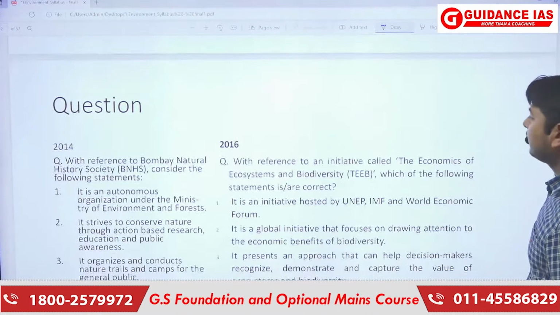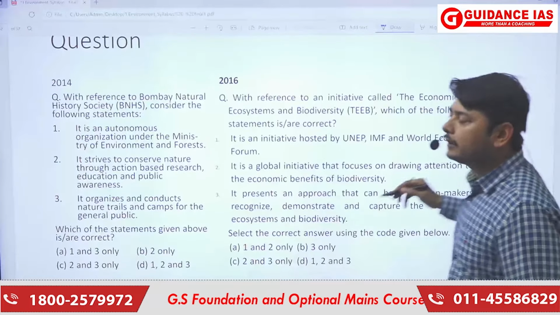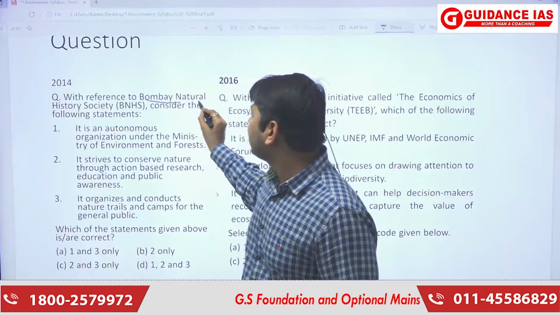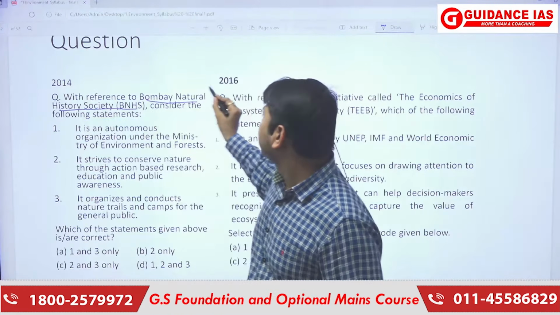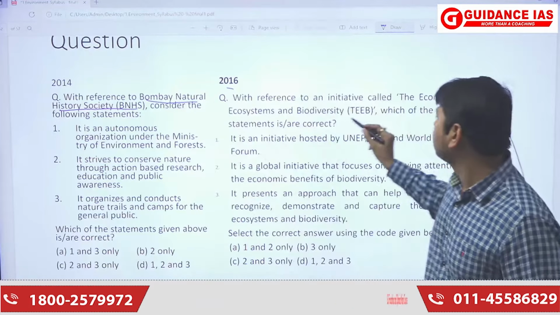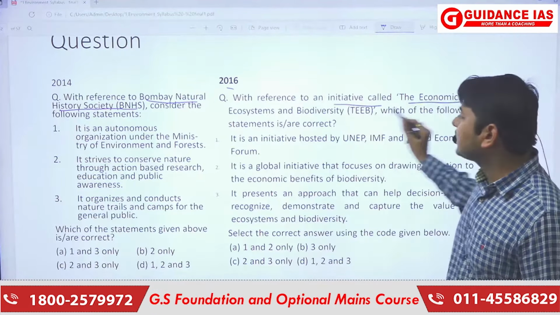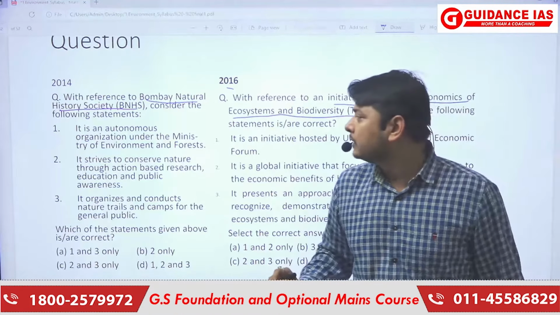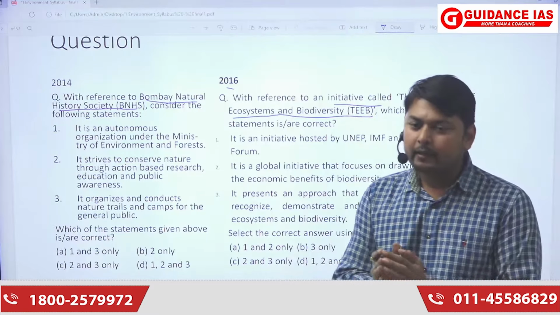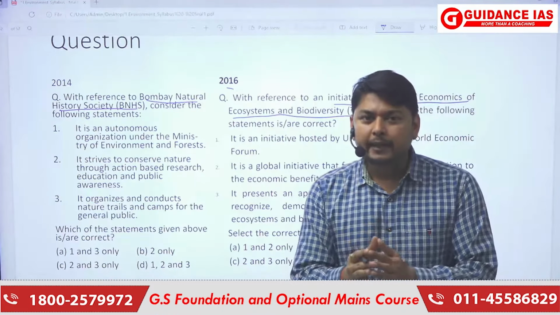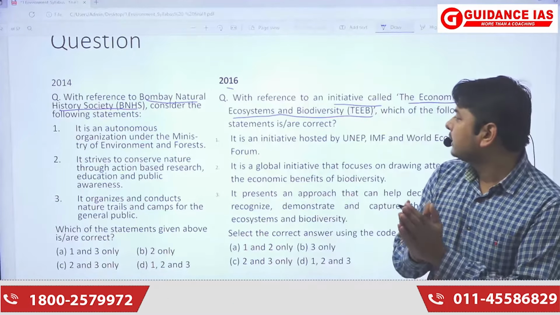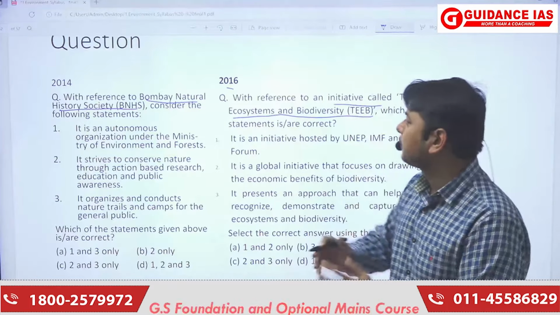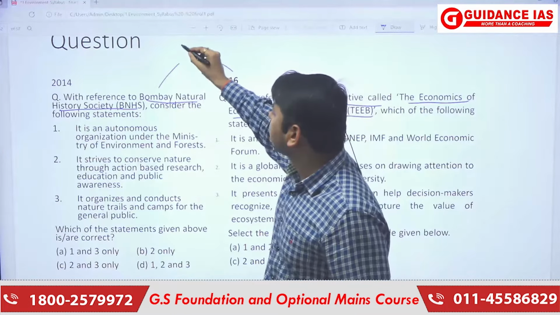another question. The question here is of 2014 and 2016. The first question of 2014 is asking about Bombay Natural History Society. And in 2016, it is asking about the initiative called the Economics of Ecosystems and Biodiversity, that is TEEB. So UPSC is demanding that there is a society or there is an initiative. So we have to prepare this kind of questions also because they are current oriented.